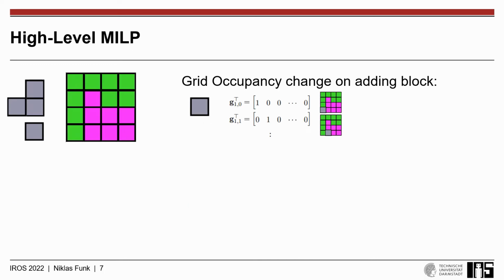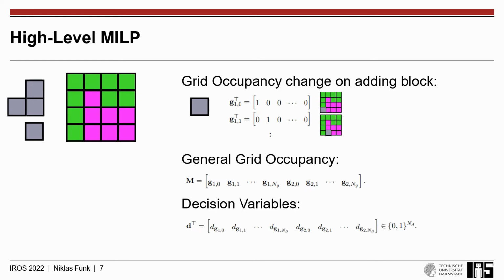Next, we make use of so-called vectors G that describe how the grid occupancy changes on adding the blocks in all potential locations. We can combine all of those vectors together into a matrix M, and we can also include decision variables for every vector G. Thus, those decision variables effectively control whether a block is placed in a certain pose or not. Therefore, we can also express the grid occupancy X as matrix vector product between M and D.